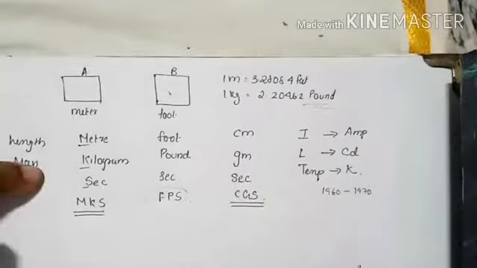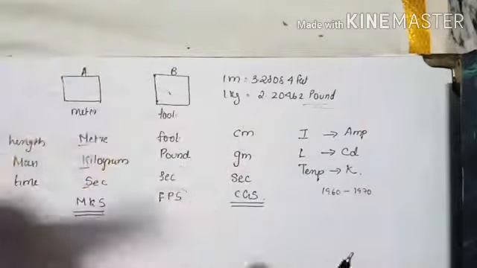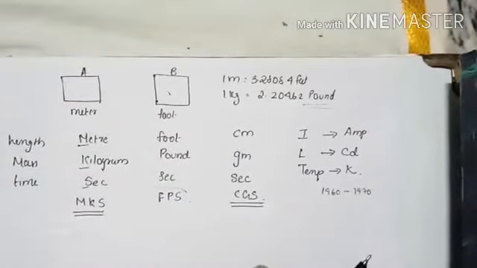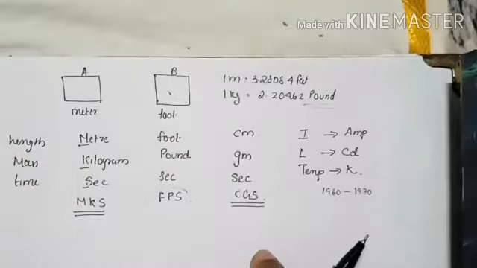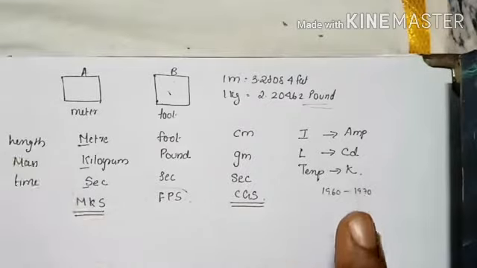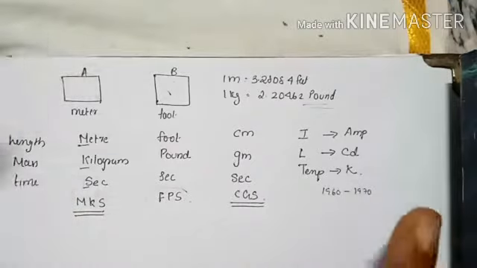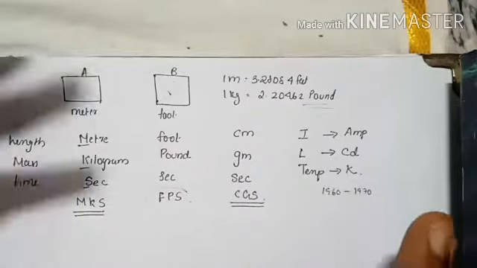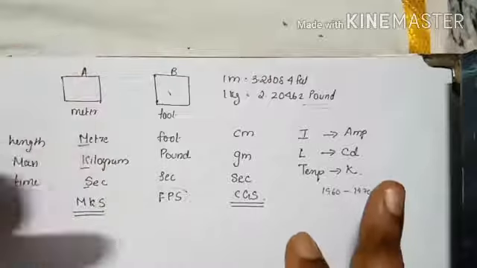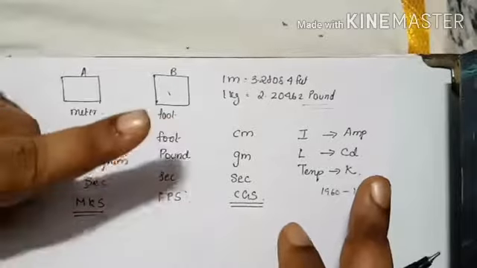So along with the six, plus one, that is mole, came up. Now see guys, how many fundamental quantities came up? Seven. That is where the new international system of units came up. Internationally, they wanted the seven fundamental quantities to have universally accepted units.